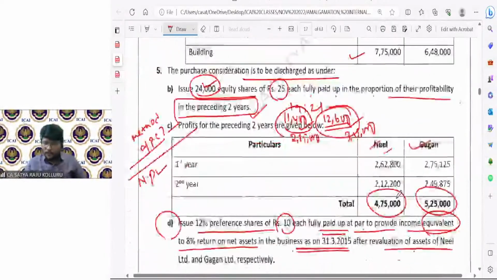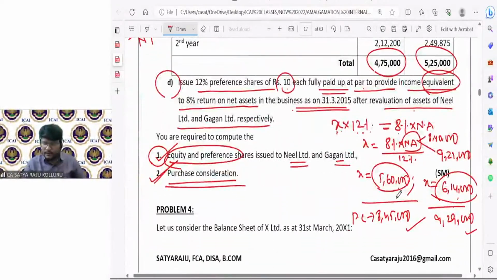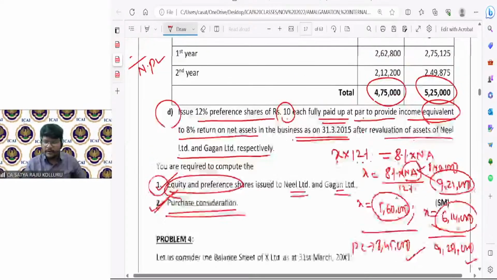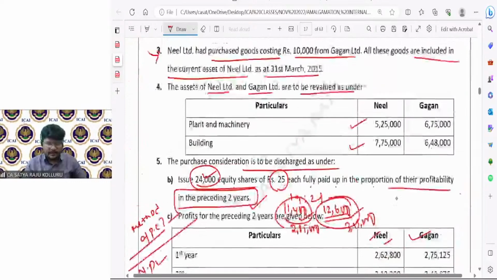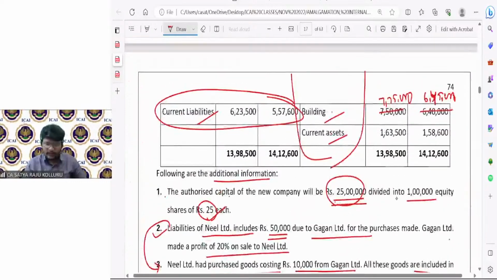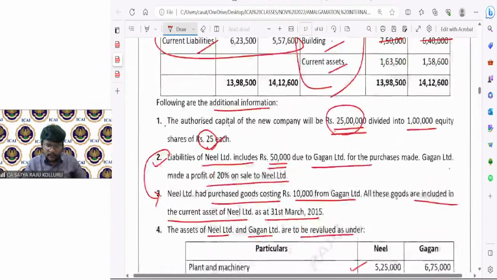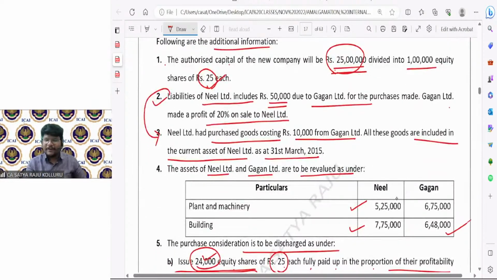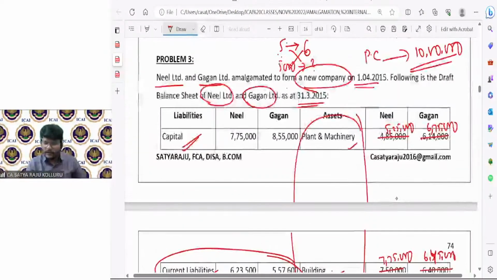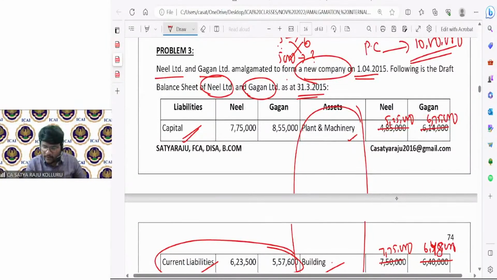So one thing here, I think so. Net current assets. Can you please check if this 9,21,000 is correct? Every calculation is correct here. Just now I cross verified once again. This is 6,75,000 agreed value plus the building agreed value is how much? This is 6,48,000. It's a little bit different. It is not 6,45,000, it is 6,48,000.